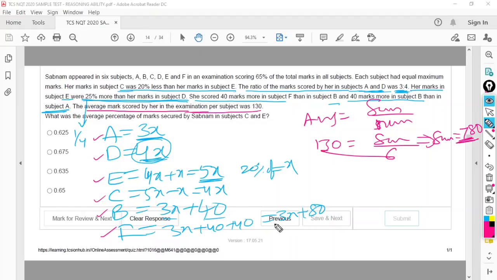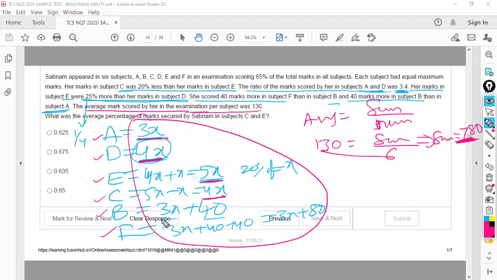So the sum of the marks in all these 6 subjects should be equal to 780. Let me add this: 3x plus 4x, 7x plus 5x, 12x plus 4x, 16x plus 3x, 19x plus 3x, 22x plus 40 plus 80, 120 is equal to 780. Sorry, this is 22x. 22x is equal to 660, x is equal to 30.